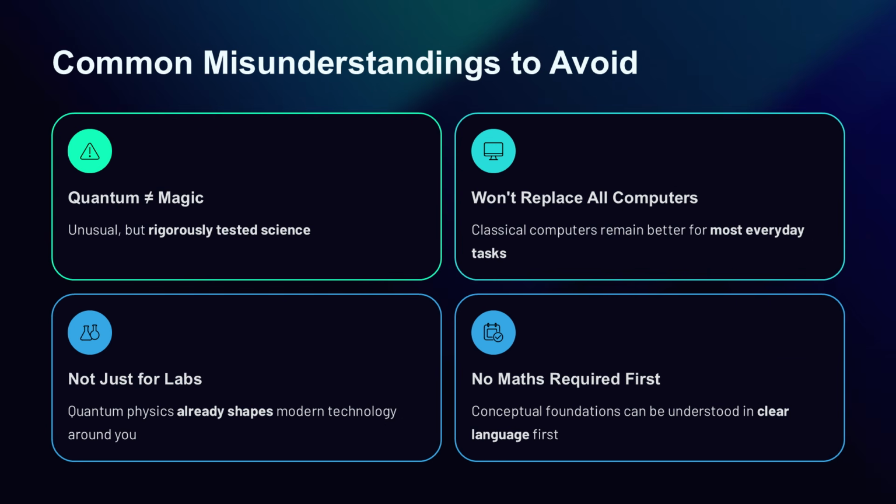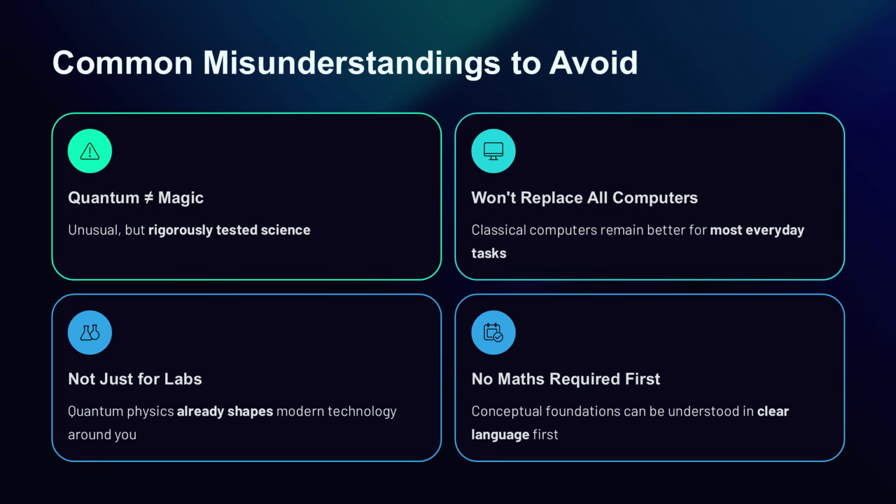As you learn quantum physics, it is helpful to avoid a few common mistakes. The first mistake is to think quantum means magical. It does not. Quantum physics is unusual, but it is still a rigorous science tested by experiment. The second mistake is to think quantum computers will replace all classical computers. They will not. Classical computers remain better for many everyday tasks. Quantum computers are promising for specific kinds of problems, not for everything.